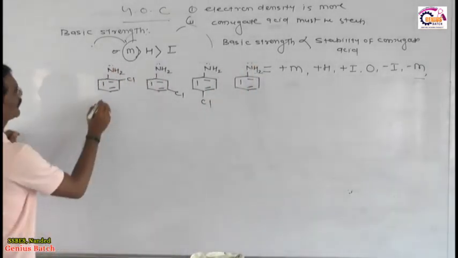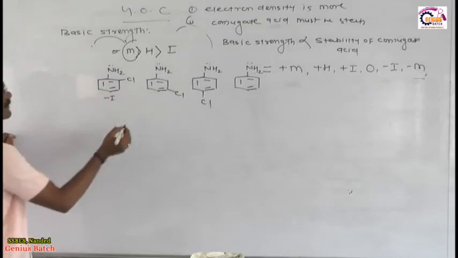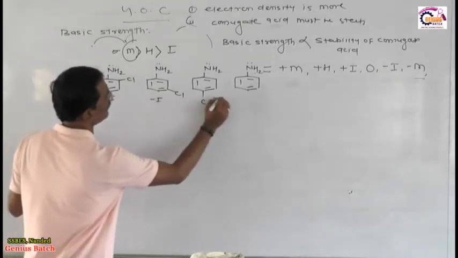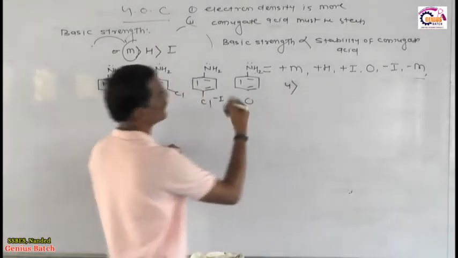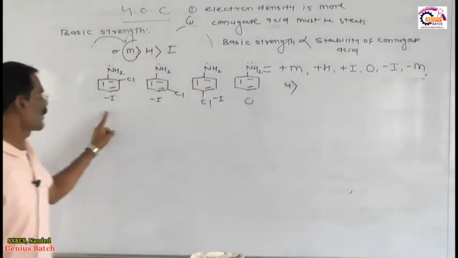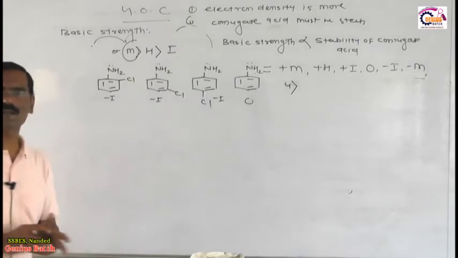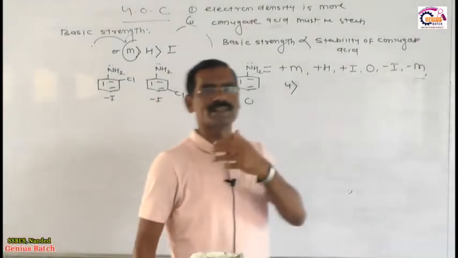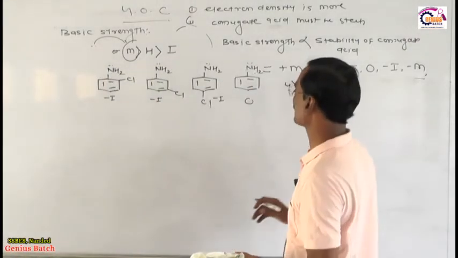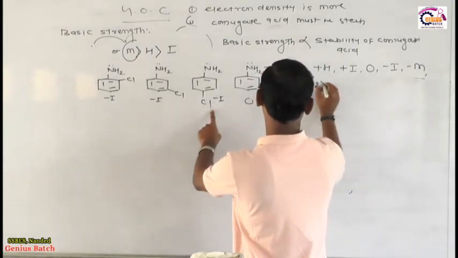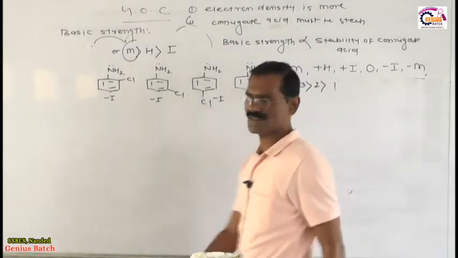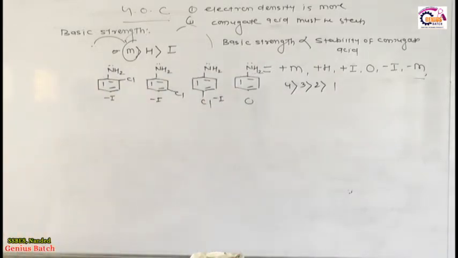Now dear student, this is a minus I because Cl is common, here also minus I, here also minus I, here 0. No doubt the fourth one is more basic because 0 is there. Out of these 3 minus I, you know what about the inductive effect? As distance increases, inductive effect decreases. Minus I is less in the third case, then the second case, then the first case. So this is a very important phenomenon related to this.